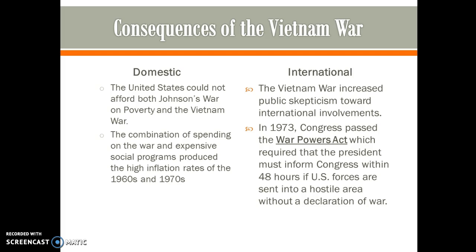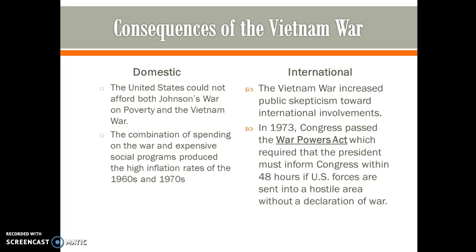Domestically, the United States could not afford both Johnson's war on poverty and the Vietnam War. The combination of spending on the war and the expensive social programs produced high inflation rates in the 1960s and 1970s. Inflation made the value of a dollar less and drove the price of goods up.